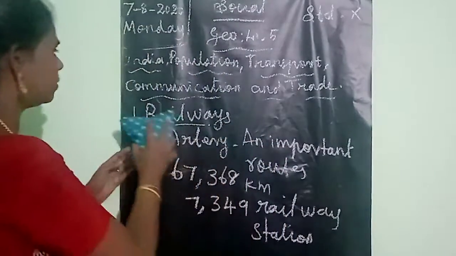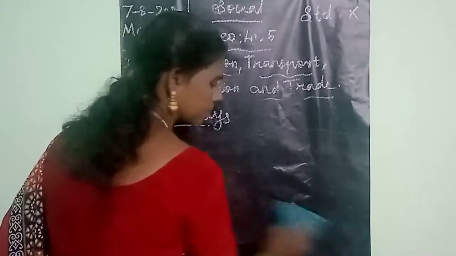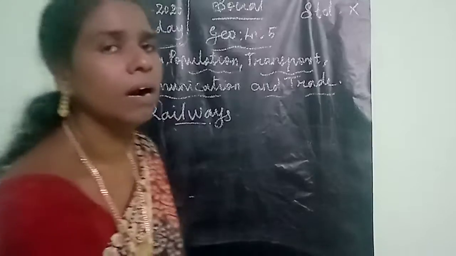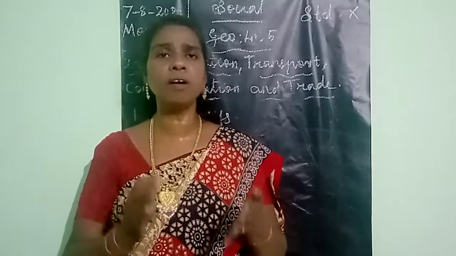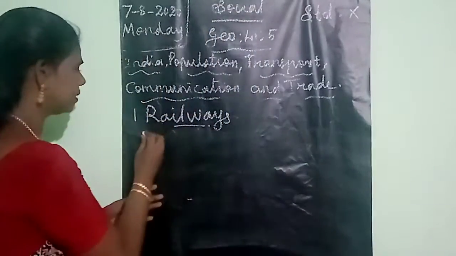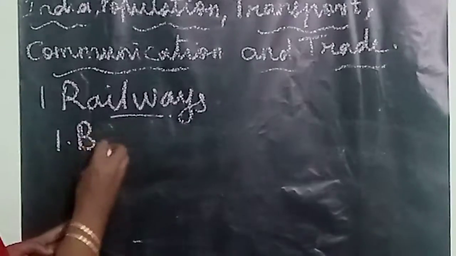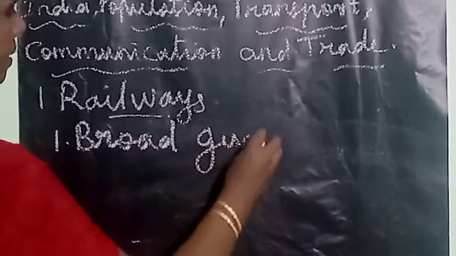Listen very carefully. The first one is broad gauge.